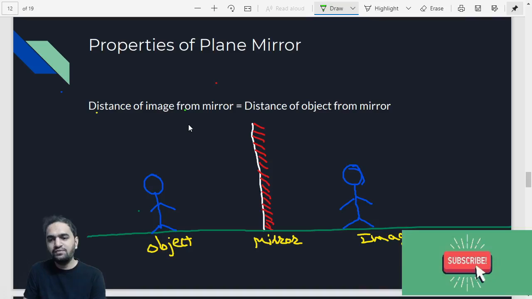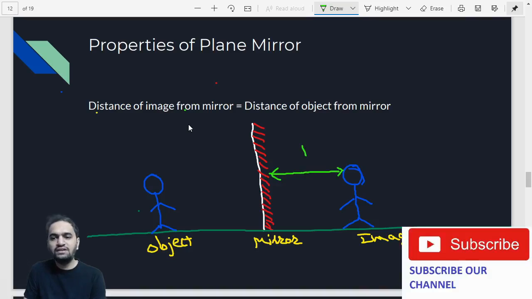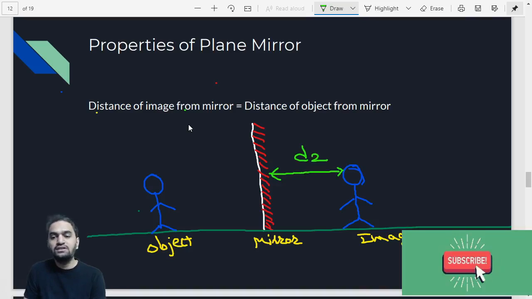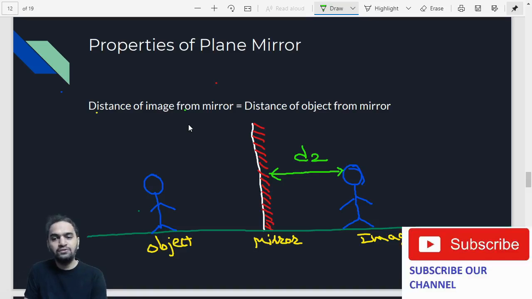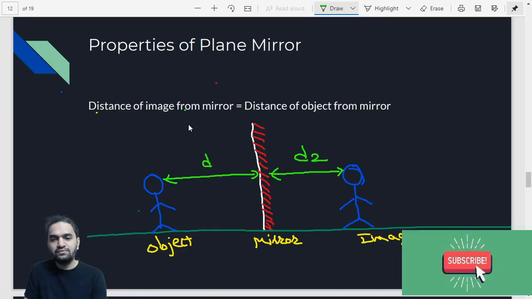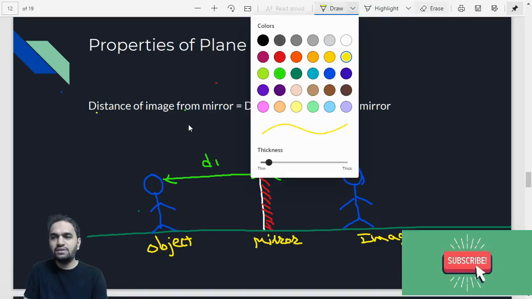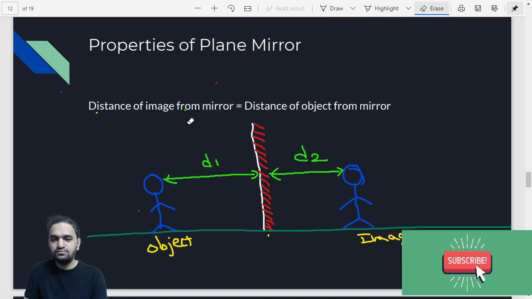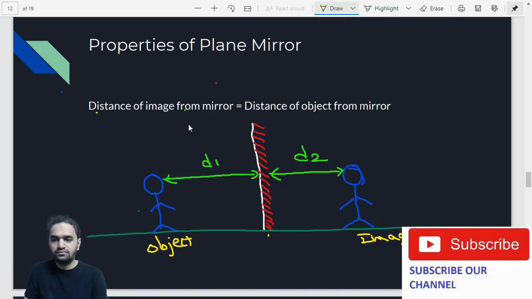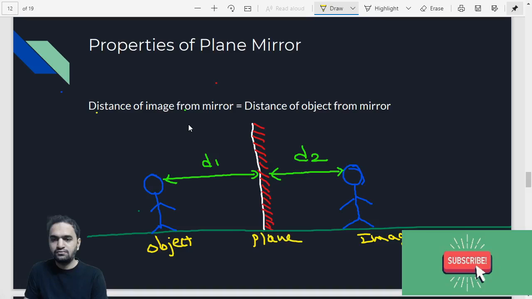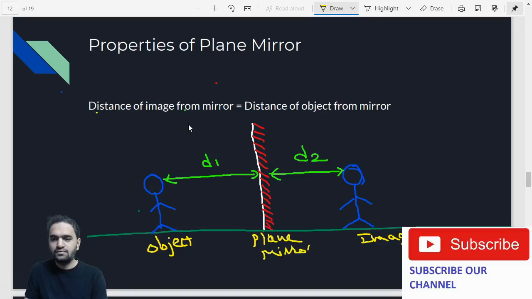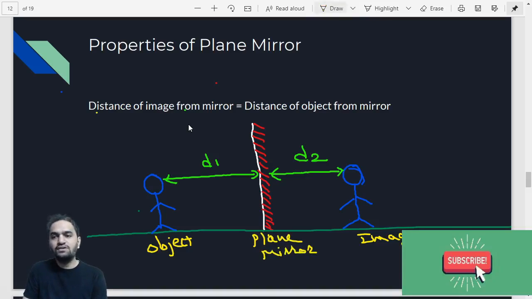For example, suppose the distance between the mirror and the image is d2, and the distance between the object and the mirror is d1. And this is a plane mirror, for example. This is not a normal mirror. So according to this property, you have to understand that these distances will be equal. So d1 is equal to d2.